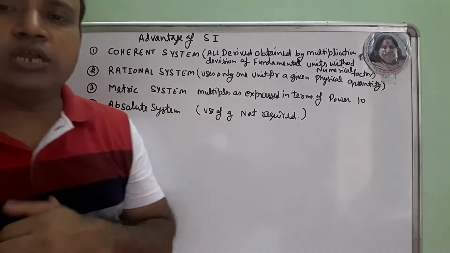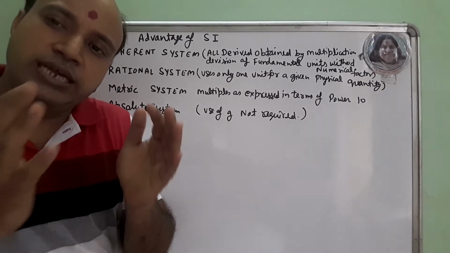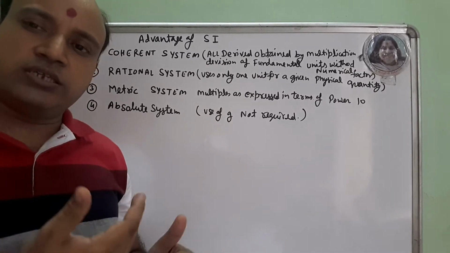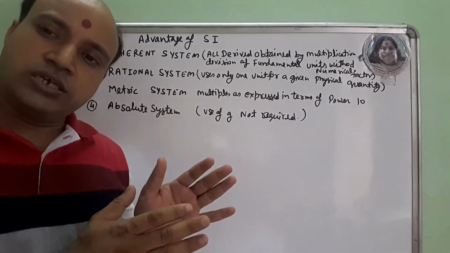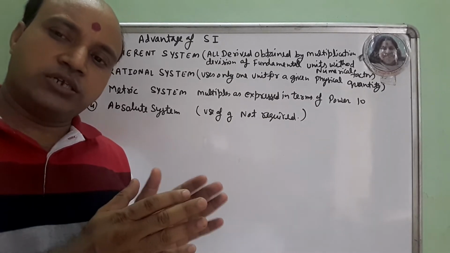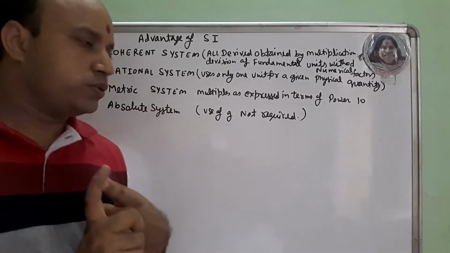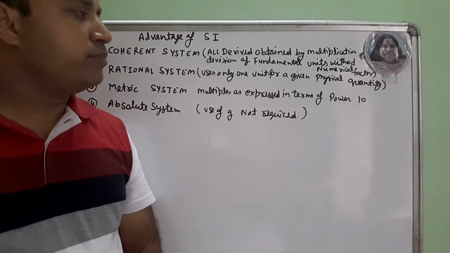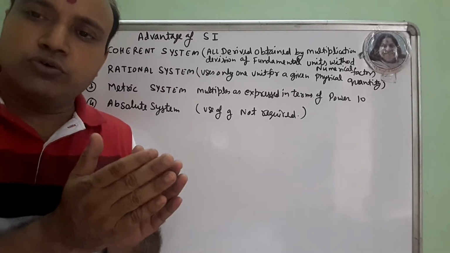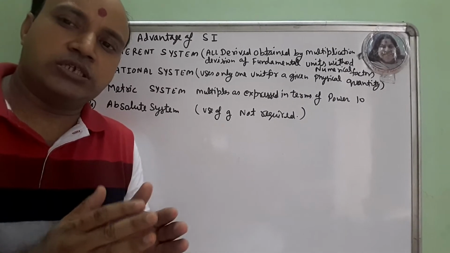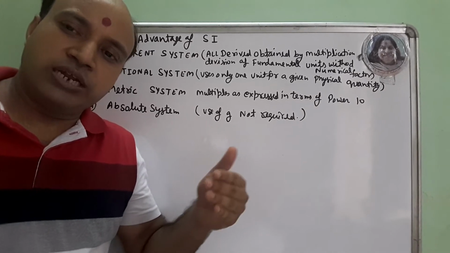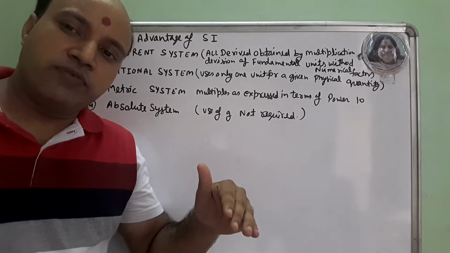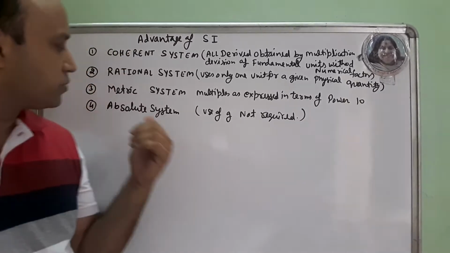It is a rational system. Rational system means only one unit for one physical quantity, means any energy, whether it is chemical energy, kinetic energy, potential energy, heat energy, sound energy, all have one unit, that is called joule. Metric system: multiplications are expressed in terms of power of 10, means if I want to convert MKS into CGS, 1 Newton can be converted into 10 to the power 5 dynes, and 1 joule can be converted into 10 to the power 7 ergs.